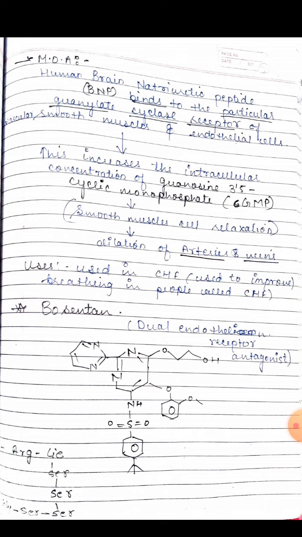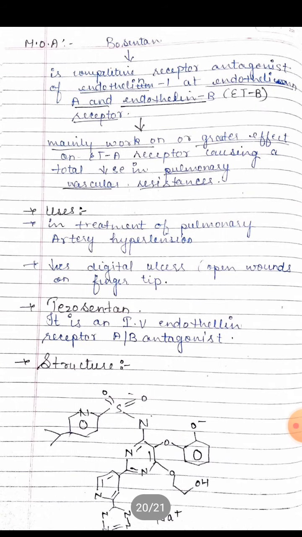Bosentan is a different type of drug which is used as a dual endothelin receptor antagonist. This is the structure of that drug, and it is also used as a pulmonary artery hypertension treatment. It is also used in cardiac heart failure, and it decreases digital ulcers, open wounds on the fingertips. It is used in the treatment of pulmonary artery hypertension also.